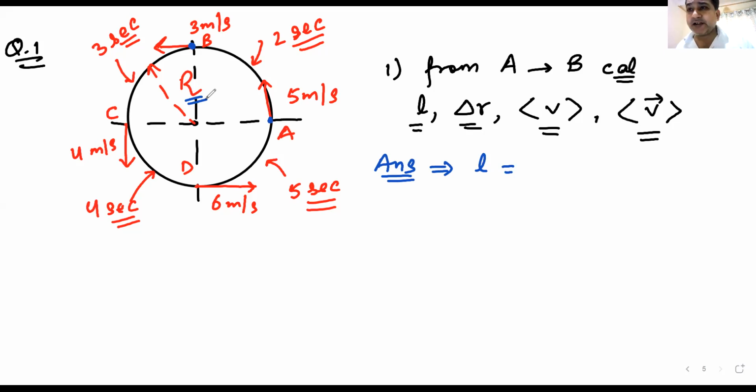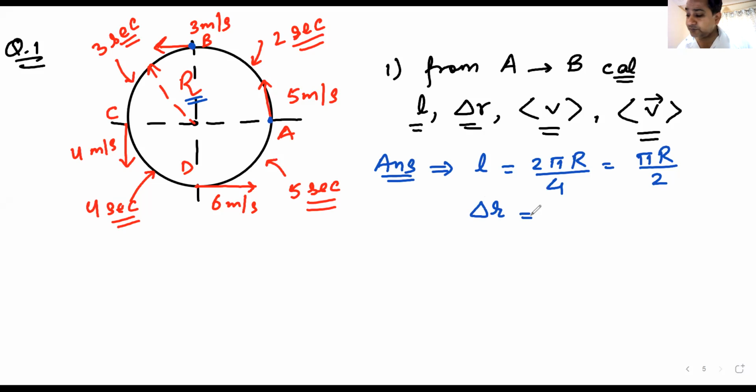Full circle is 2 pi R. So a quarter of a circle is 2 pi R divided by 4. So my answer will be pi R divided by 4. Am I clear? Sorry, pi R divided by 2. That is the first answer, the total distance.